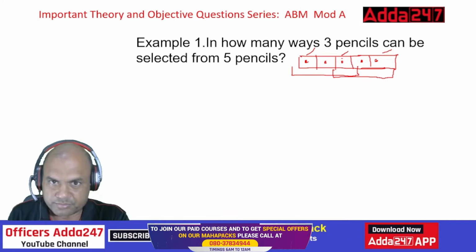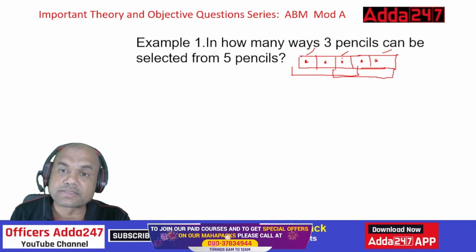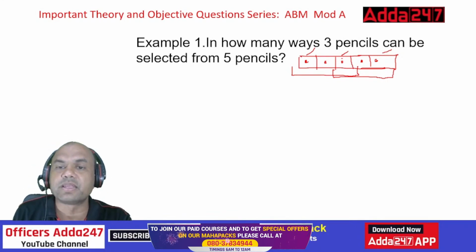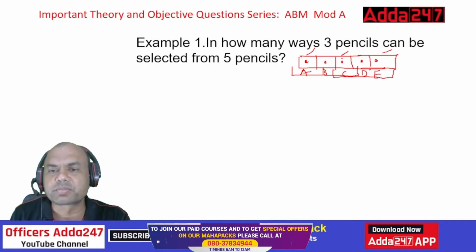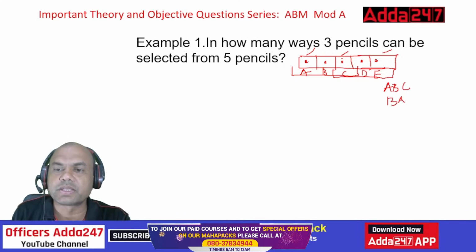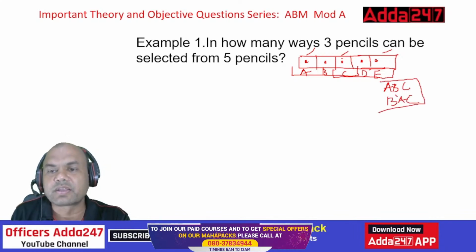Anything. And also, once I select these 3 pencils, suppose I name them A, B, C, D and E, okay? So I can put them in this way also, ABC as one combination, or BAC, another combination, CAB. So that is irrelevant. Third one is also there. So that is irrelevant, right?